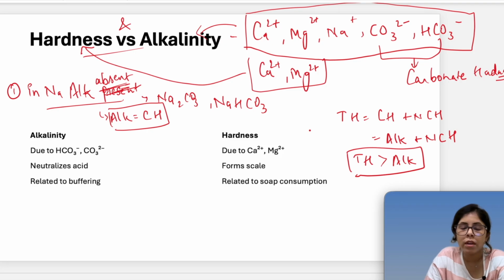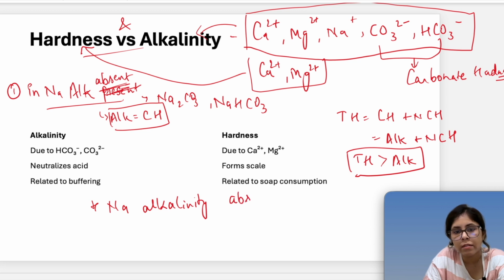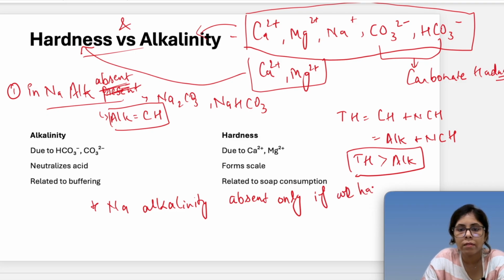So yeah, in conclusion, I can say that Na alkalinity is absent only if we have non-carbonate hardness.